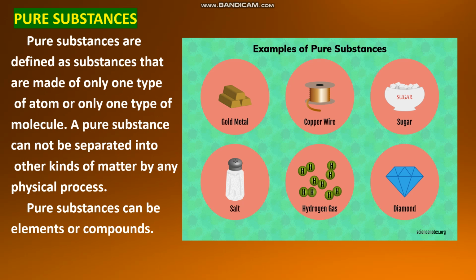Now let us see, what is the definition of a pure substance? Pure substances are defined as substances that are made of only one type of atom or only one type of molecule. A pure substance cannot be separated into other kinds of matter by any special process. These pure substances can be elements or compounds. That means they contain only one type of matter. For example, take these examples.